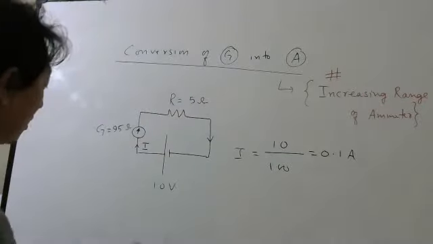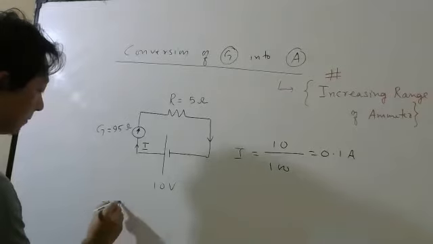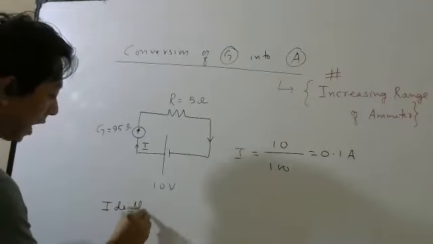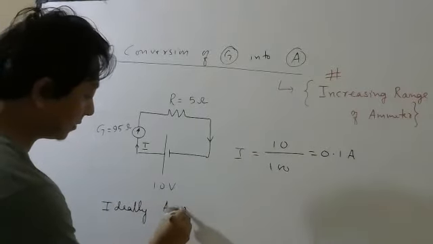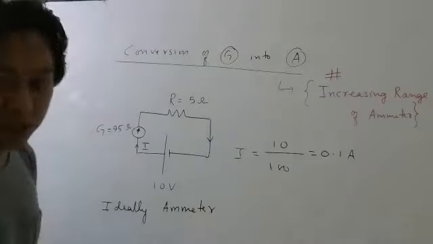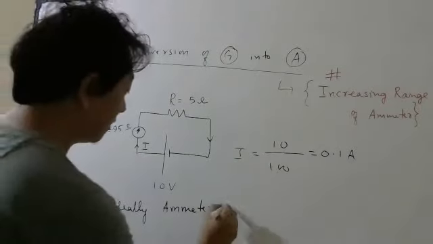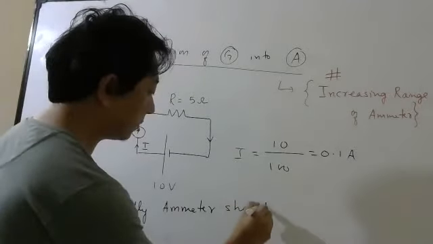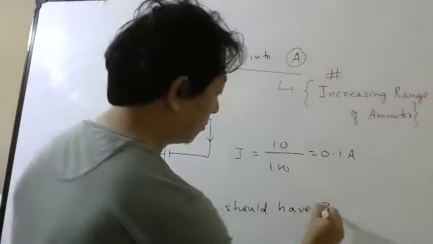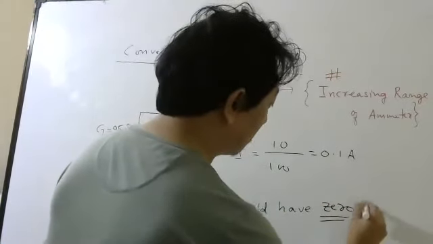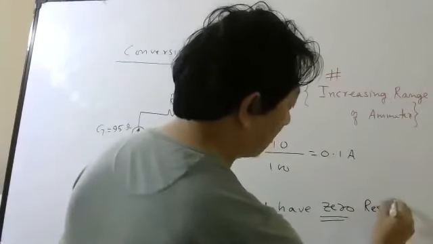Yes. So one thing you have understood: ideally, an ammeter, meaning a current measuring device, should have zero resistance. 1 mark question for your board exam.